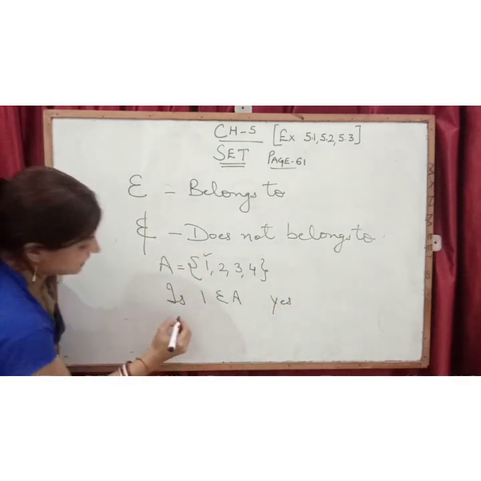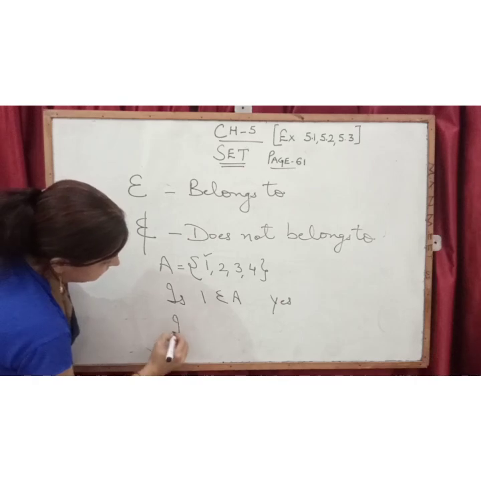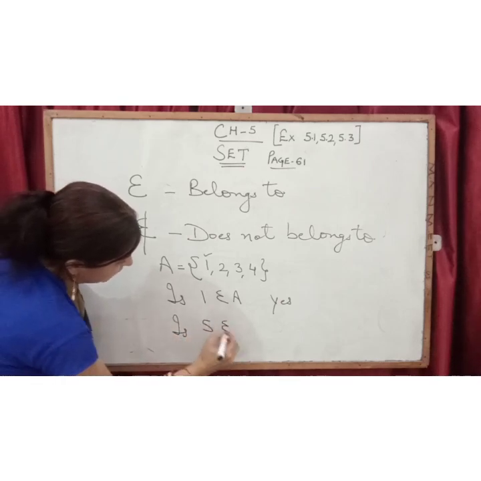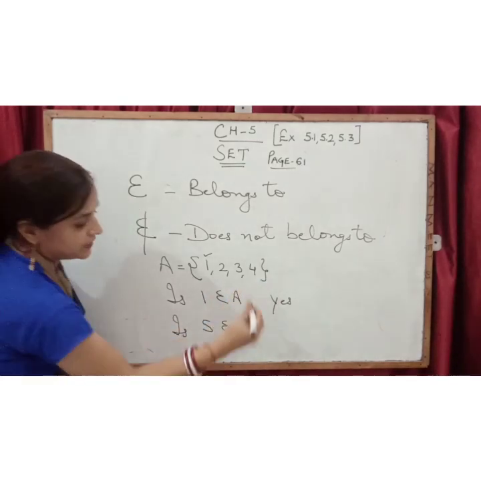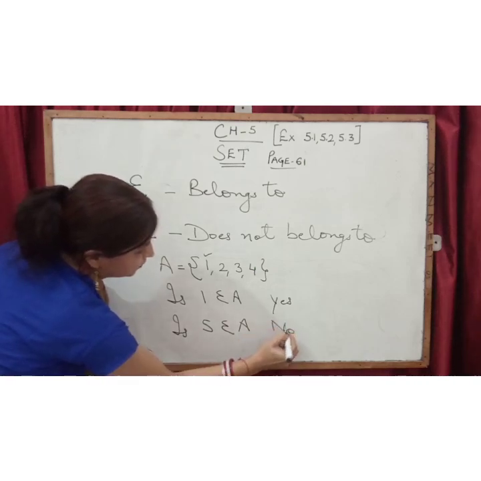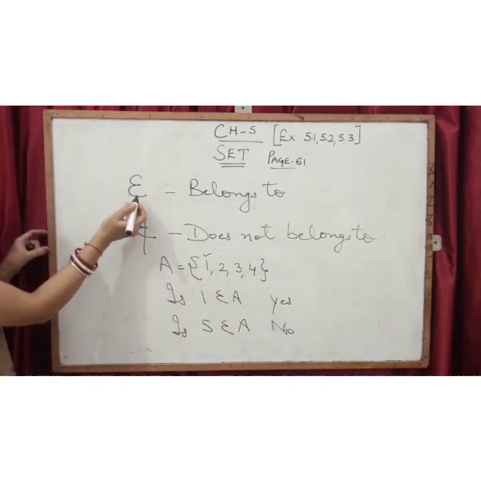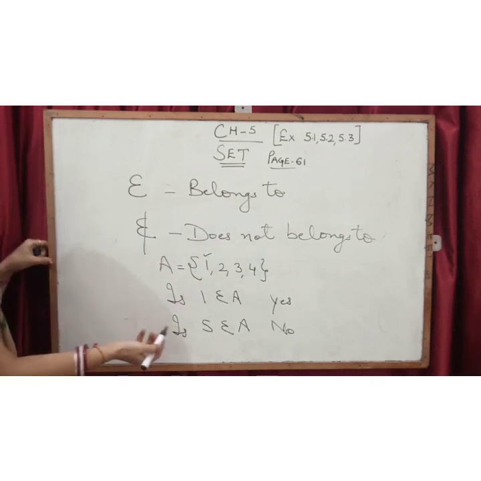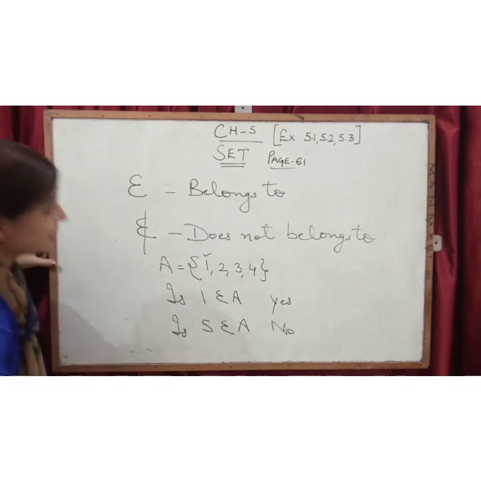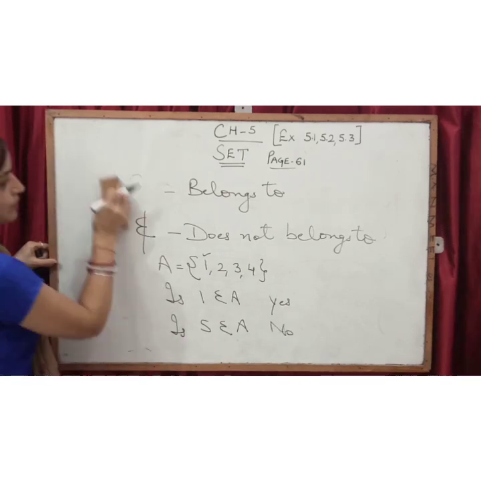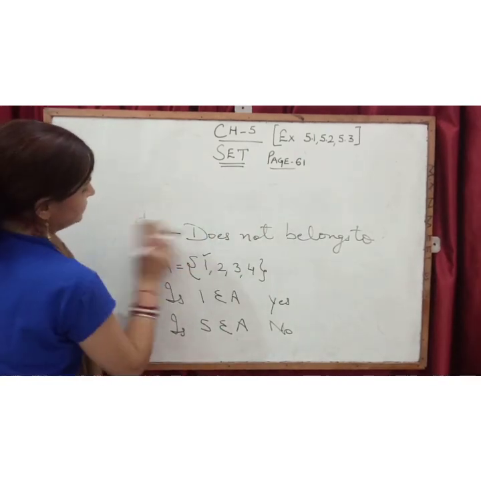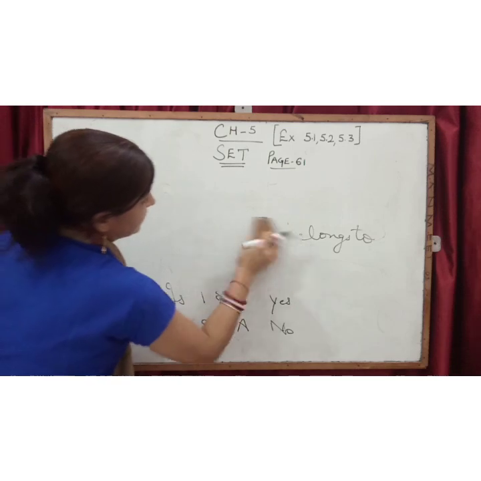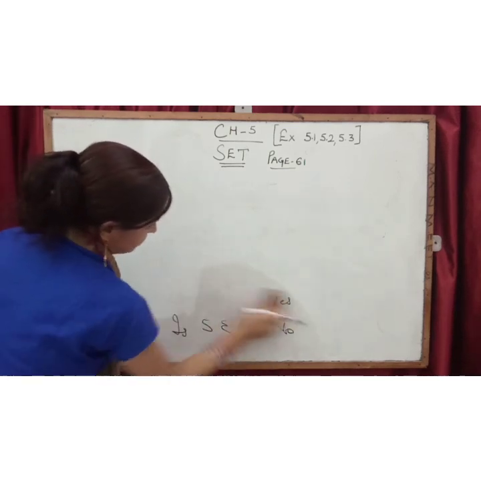If I say, does 5 belong to A? No. So this symbol means belongs to, and this one means does not belong to. Understood the concept? Now I'm going to rub this one also. See the next one. So the next is our notation.